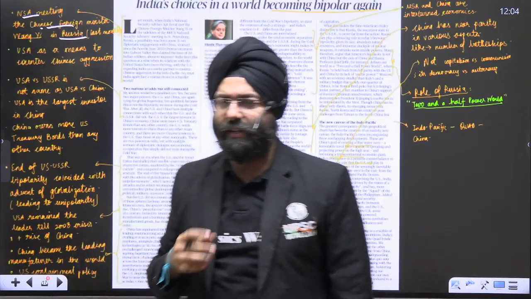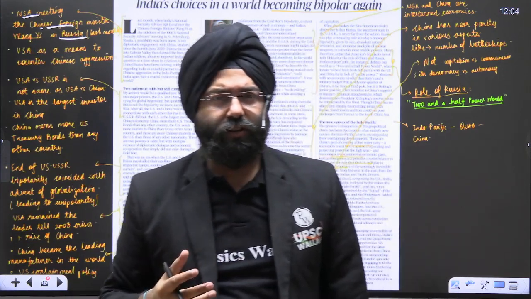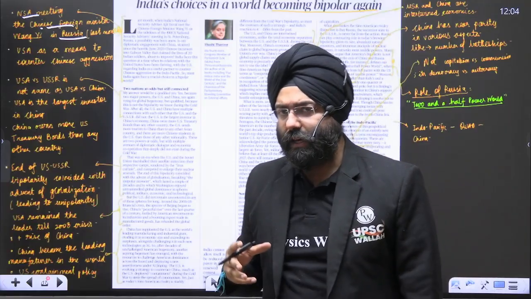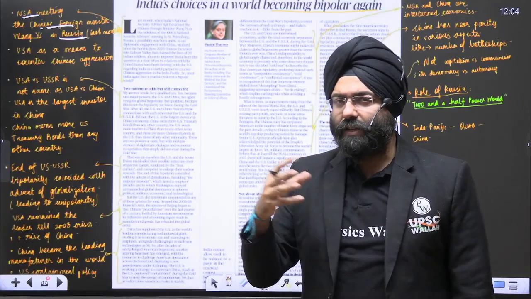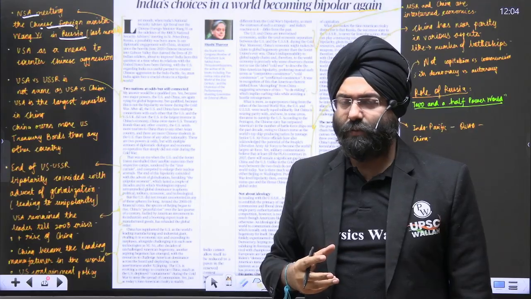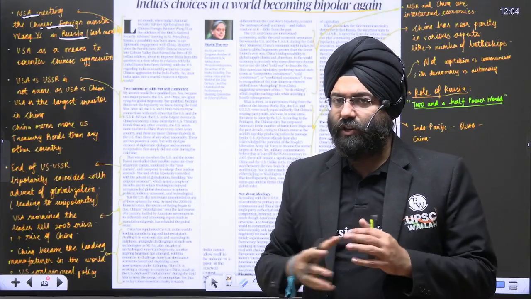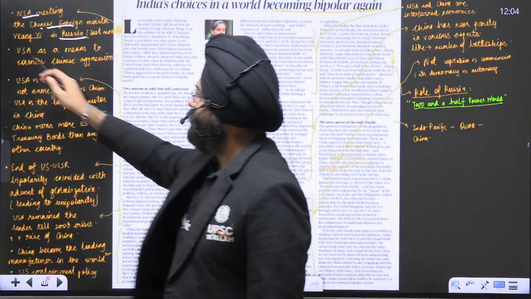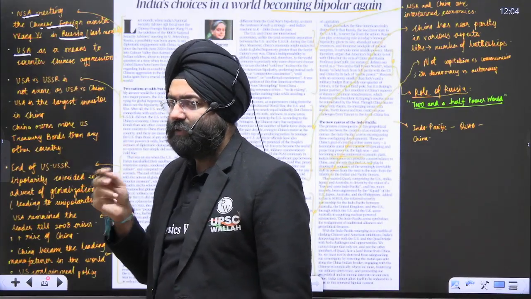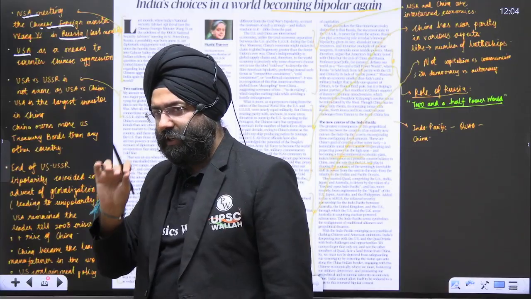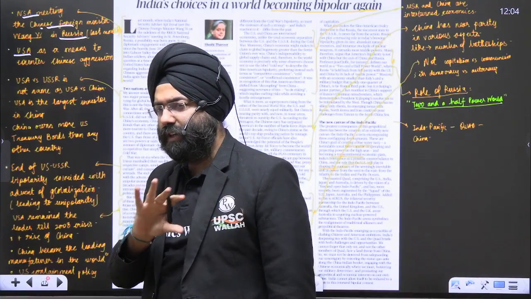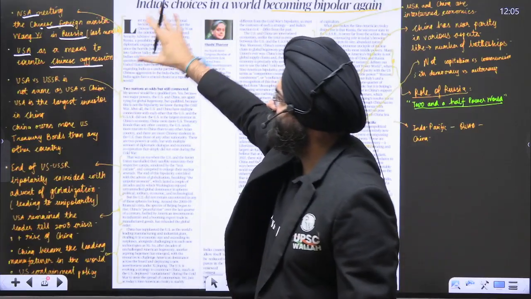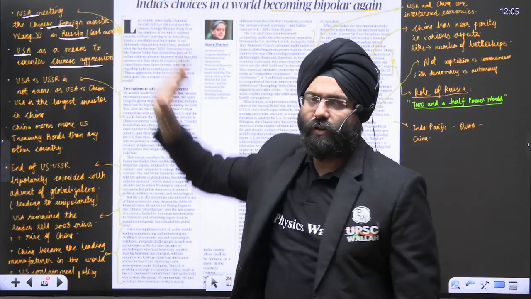On one hand, the National Security Advisor, Mr. Ajit Doval, went for a BRICS meeting, where the NSA met the Chinese Foreign Minister in St. Petersburg in Russia. And over there, discussions with respect to various dimensions took place. Along with it, we see that the USA is well aware of the rise of China, and it is using various means to counter the Chinese aggression. This is written in the introductory passage.